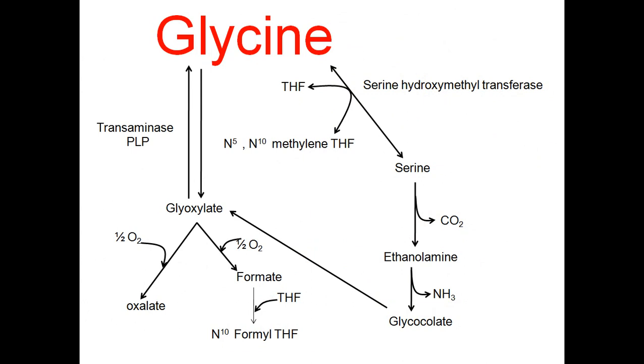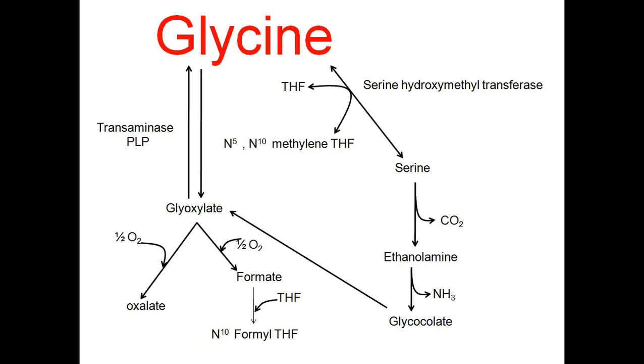So the same thing is summarized here. Glycine on transamination by the enzyme transaminase is converted to glyoxylate. This glyoxylate can undergo cleavage into oxalate and formate. Formate can be incorporated with the tetrahydrofolate forming N10 formyl tetrahydrofolate, and glyoxylate can also be formed from glycolate, which is a degraded product of serine.